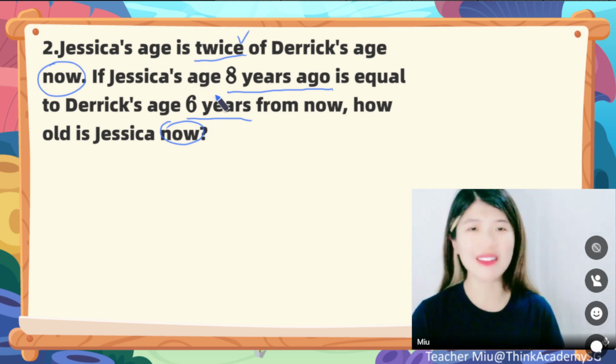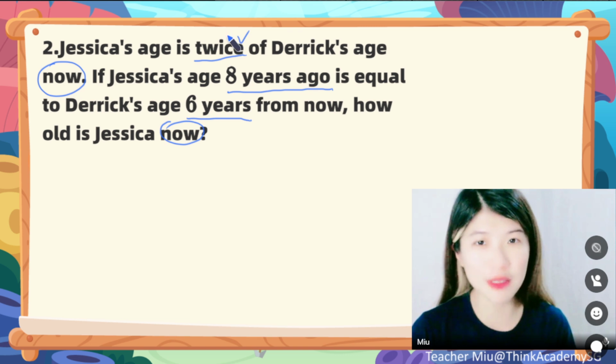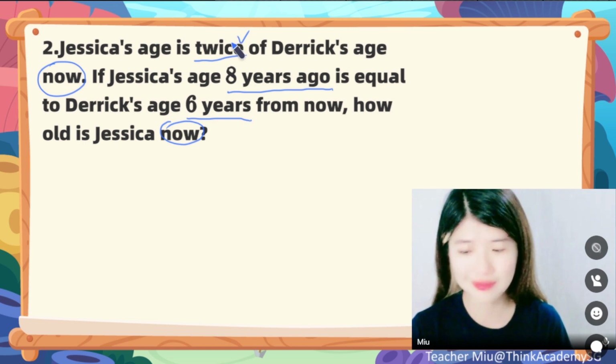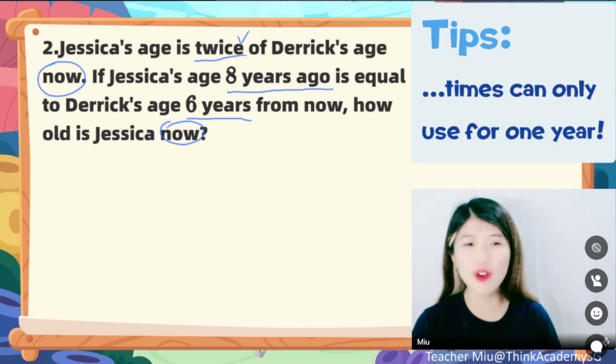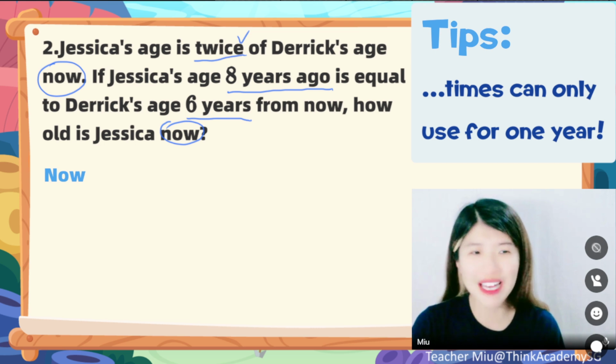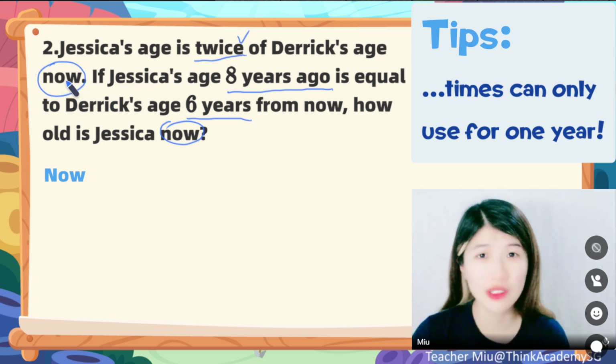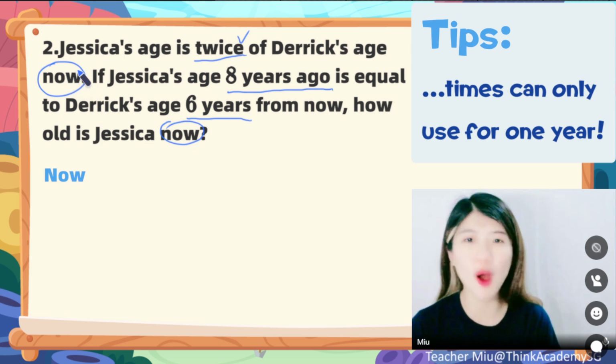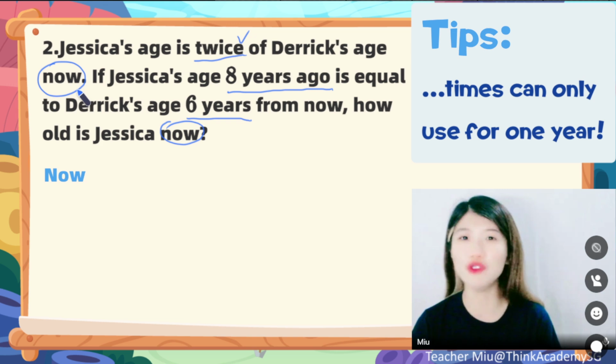But then again, shall this model be for this year, or shall be for what? Well done. It shall be for now. Perfect. Since the twice is only for this year, for now. And it won't be any other twice multiple relationships for the other years. Correct? If so, then let's draw for now.